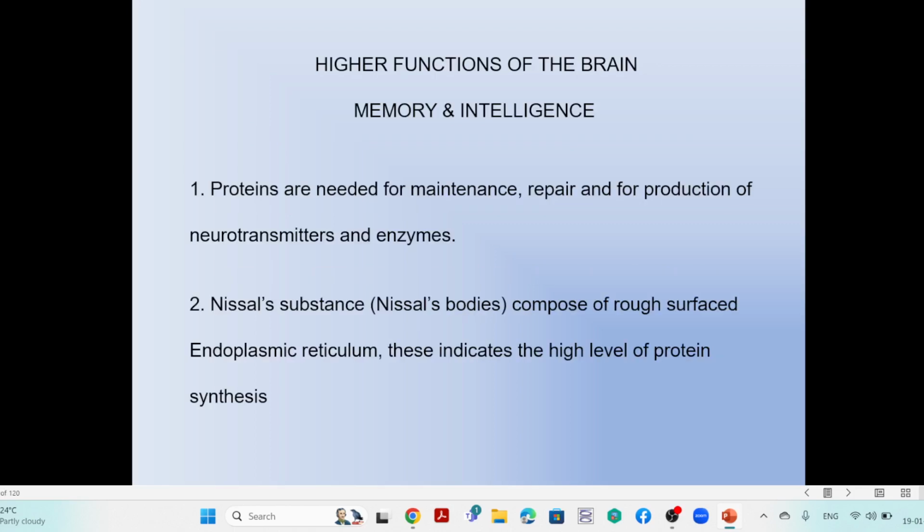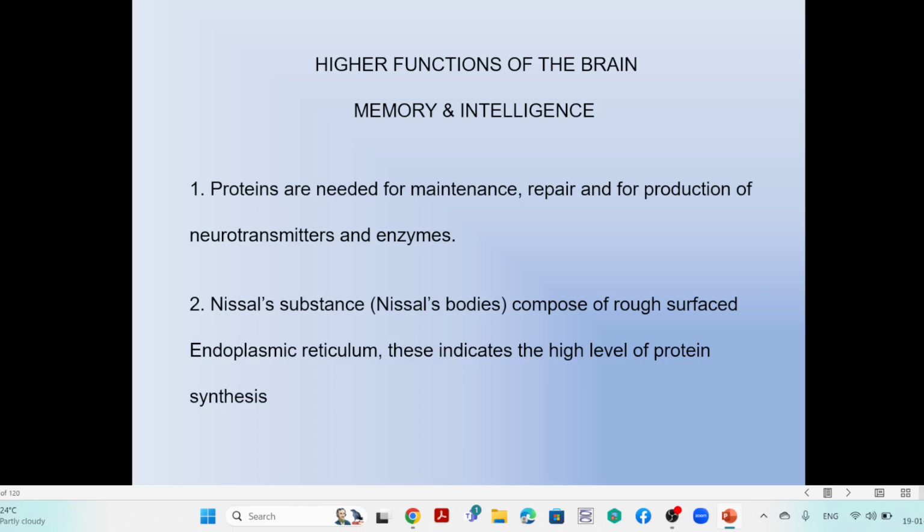So it has two higher function centers. Higher functions mean specialized functional concepts. One is memory and the other is intelligence. For memory, whatever knowledge you get, whether sensory or motor knowledge, first goes into temporary memory, then it is transferred into permanent memory.